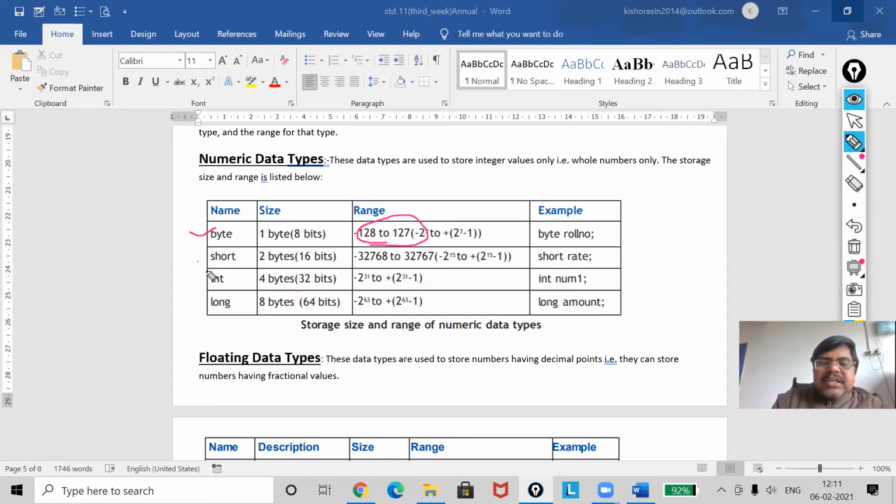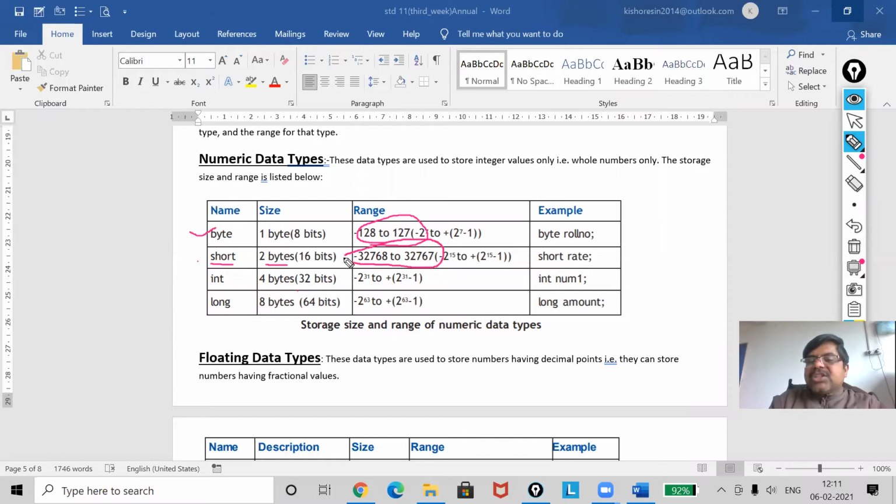Next one is short. Listen, students, whether you use a single digit, double digit, or triple digits, in each case 1 byte will be occupied. Now short is 2 bytes, and your range is between this.